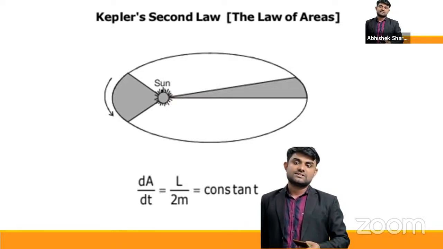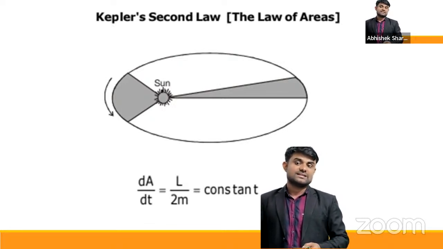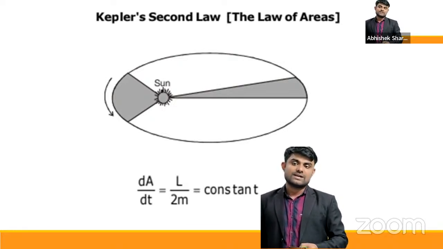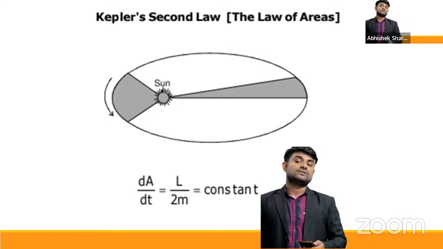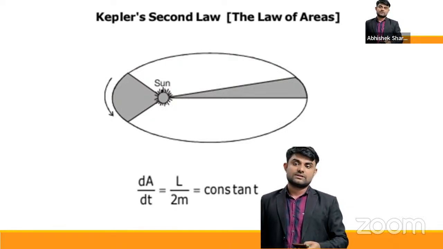If the planet is near to the sun, as shown by this arrow, you can see the area is quite big, having a good width. Here you can see the area does not have the same width as when the planet was near to the sun. We say that the areal velocity is equal to the angular momentum of the planet upon twice the mass of the planet. This remains constant. So the conclusion from Kepler's second law, the law of areas, is that the areal velocity is constant, which equals angular momentum by twice the mass. Let's move next.